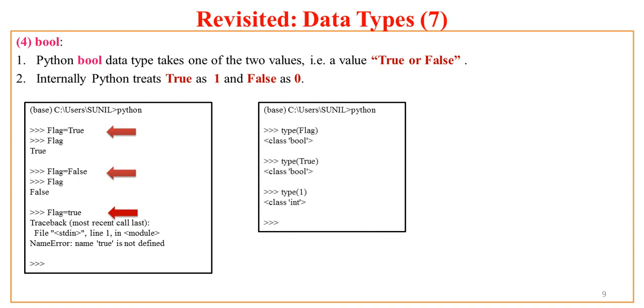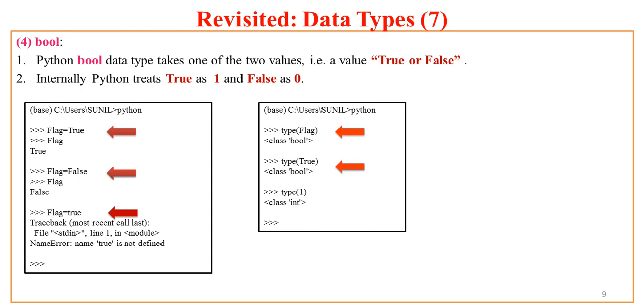Now let us explore some more examples. Suppose I want to know the type of flag. If I ask Python what is type of flag, it returns that flag is a data type belonging to which class? Bool class, because it is holding either a true value or a false value, which is a boolean value. Now if I directly ask what is type true, both the words true and false belong to which class? That is the bool class.